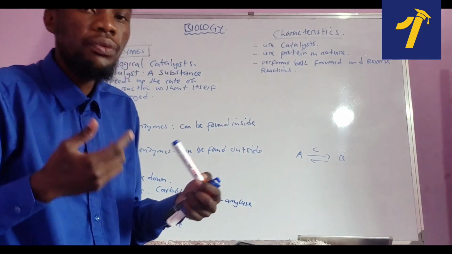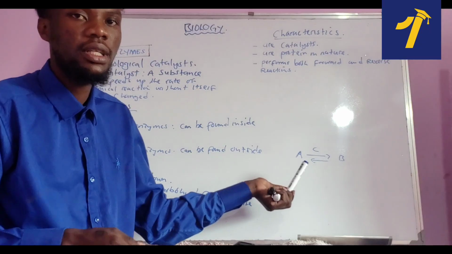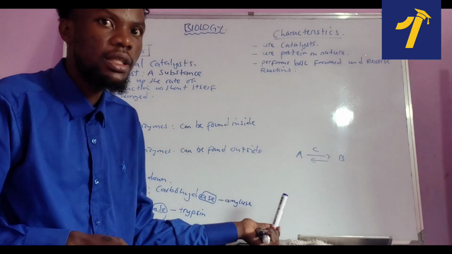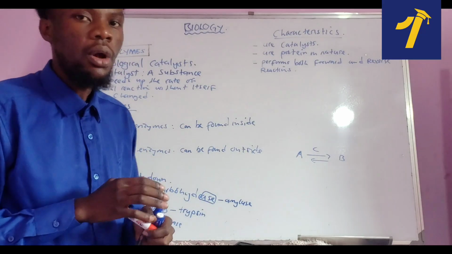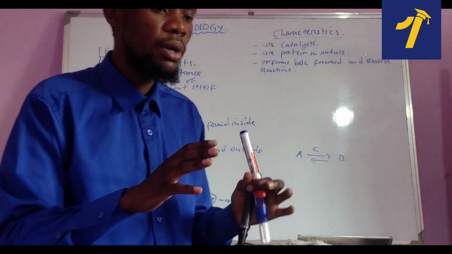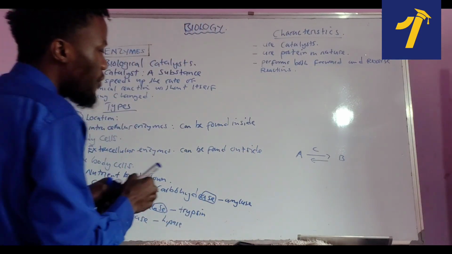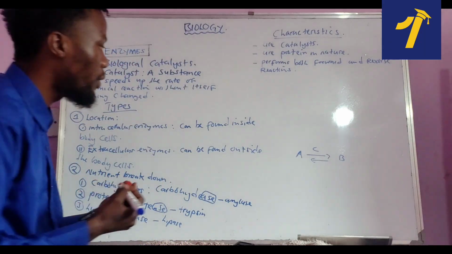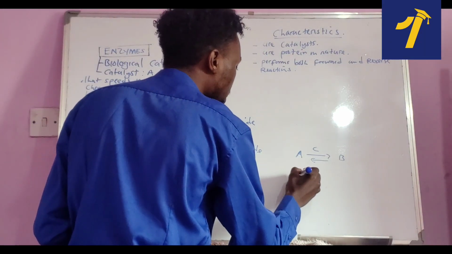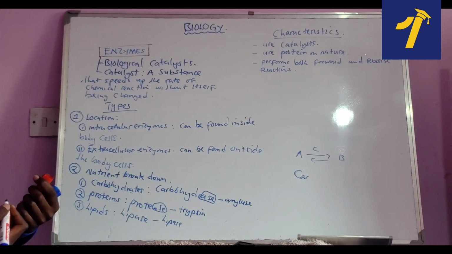But how can we relate this to the real thing, apart from just talking about letters, changing A to B and B to A? In real life, I'm going to give you a scenario that you need to understand. If I get nutrients like carbohydrates, let's say Ca for carbohydrates. A good example of a carbohydrate is starch.